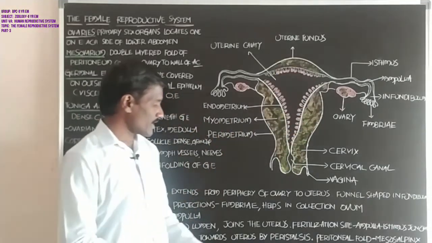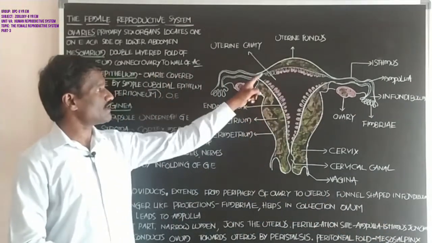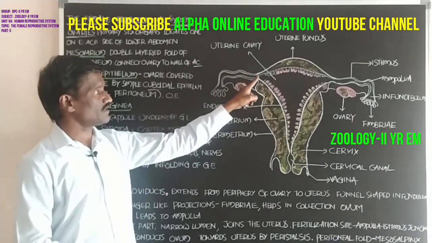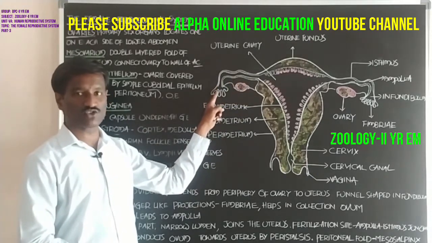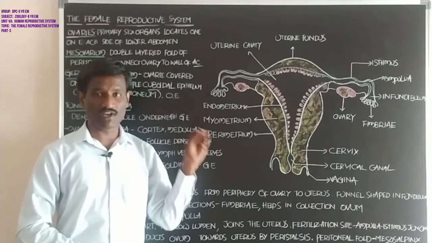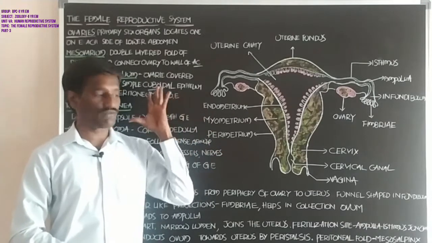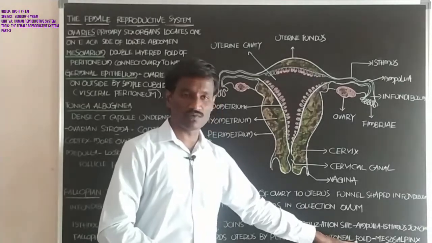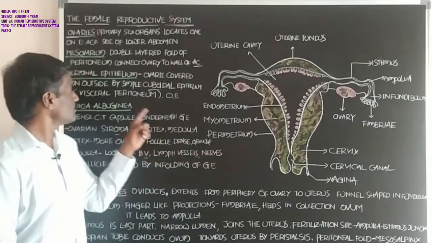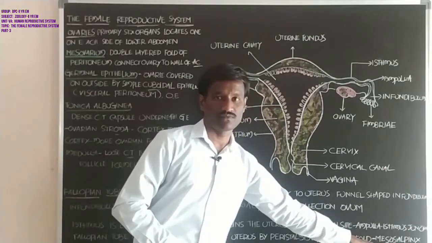Student, okay. Next, the peritoneal fold, which is the mesosalpinx. The fallopian tube has three parts: infundibulum, ampulla and isthmus. The fallopian tube is attached to the lower abdominal wall by a peritoneal fold called the mesosalpinx. Student, if you observe, this is the mesovarium, and this is the mesosalpinx. Okay.